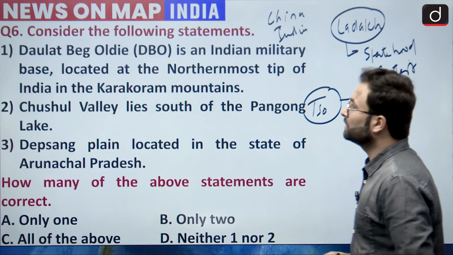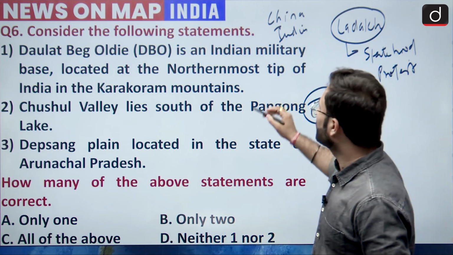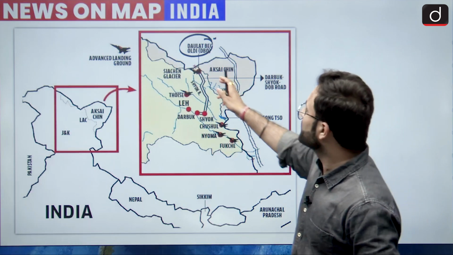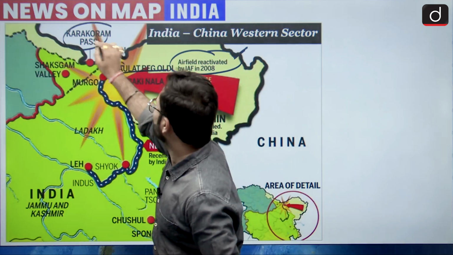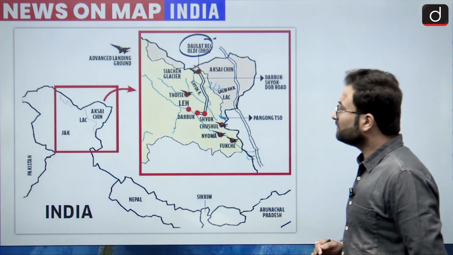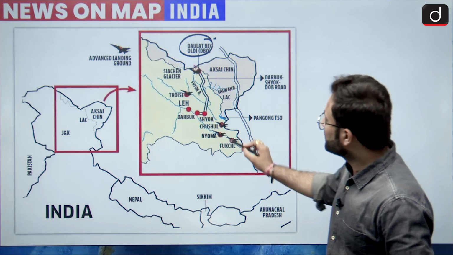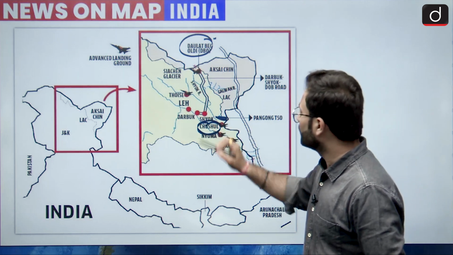So coming to the question again, Daulat Beg Oldie is the Indian military base located at the northernmost tip of India in the Karakoram mountains. Here you can see this is basically area of Karakoram. Here you can see this is the Karakoram Pass over here, and this is area of Karakoram, okay. So that is clear. Now second statement is Chushul Valley lies south of the Pangong Tso Lake, okay. So this is your Chushul Valley over here, and this area is basically your Pangong Tso Lake, okay.